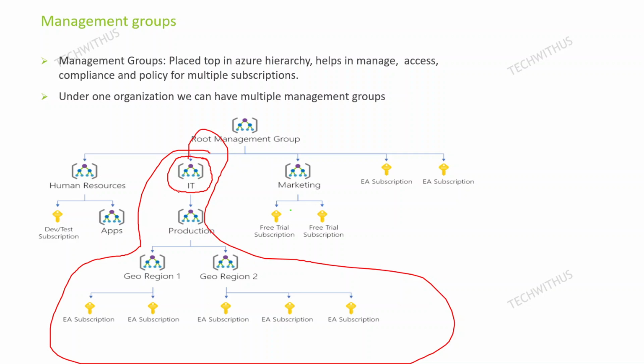When we enforce the policies, it is hierarchical in nature. It will apply to this production, this geo region 1, geo region 2, and all these subscriptions. This is the main usage of management groups. Under one organization, we can have multiple management groups.